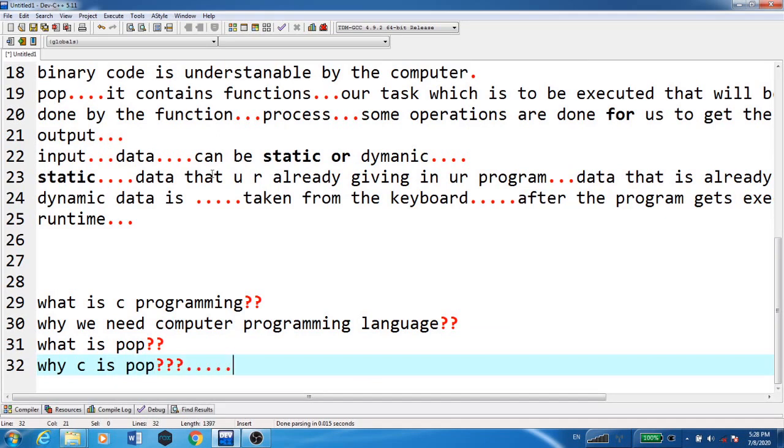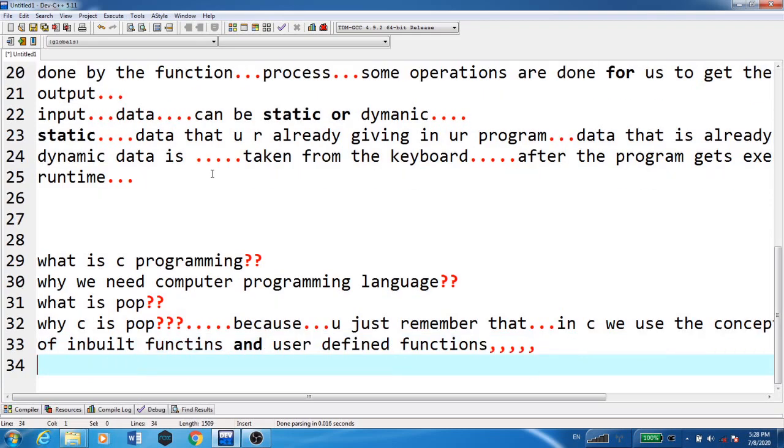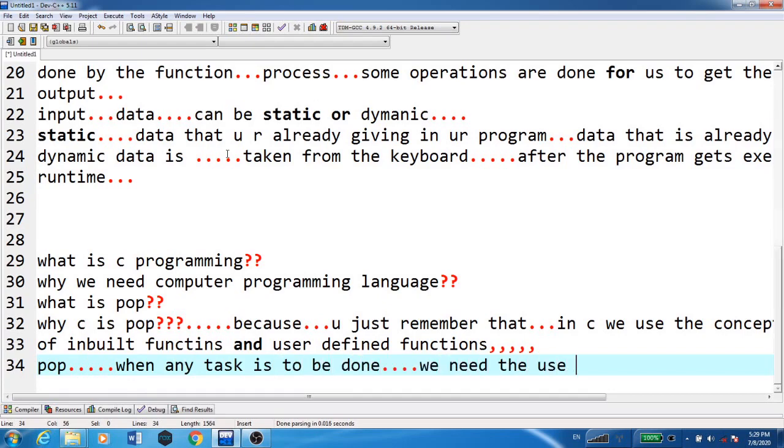Because you just remember that in C we use the concept of inbuilt functions and user defined functions.